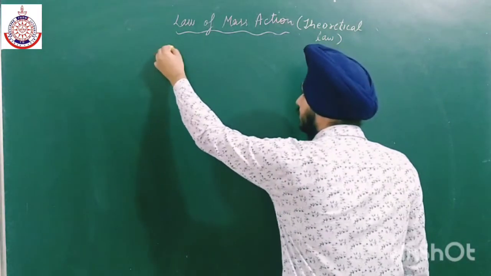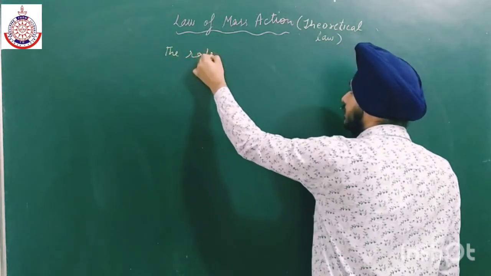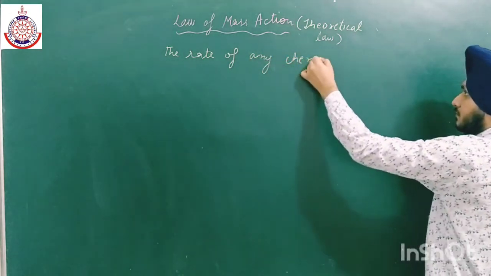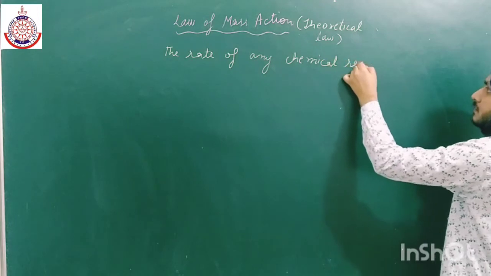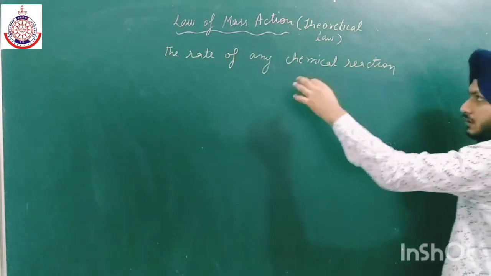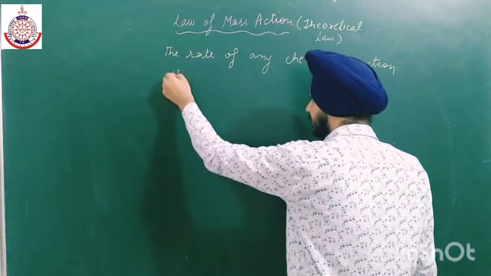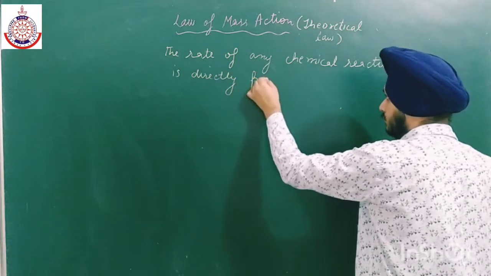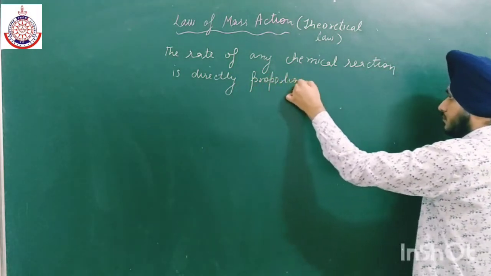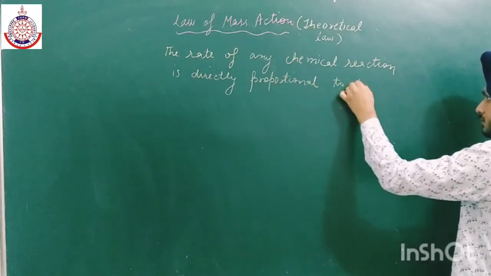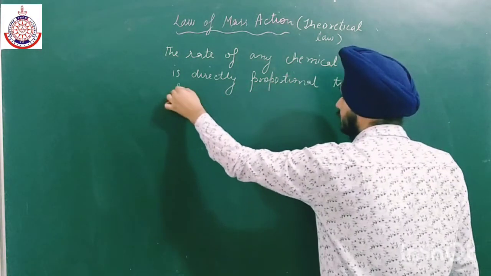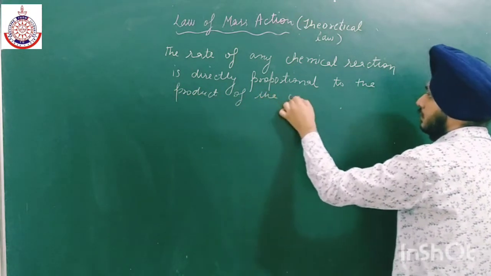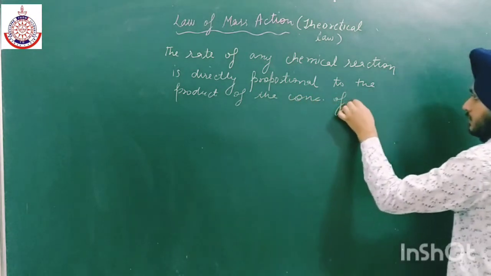So according to this law, the rate of any chemical reaction is directly proportional to the product of the concentration of reactants.